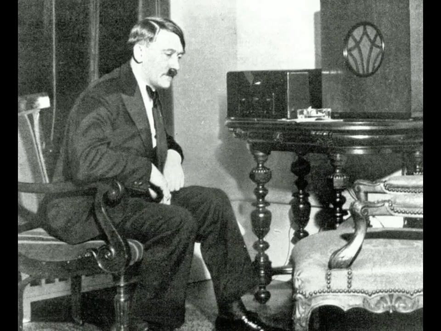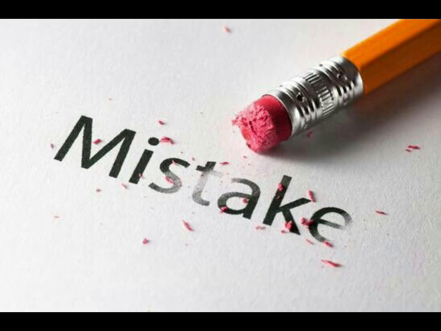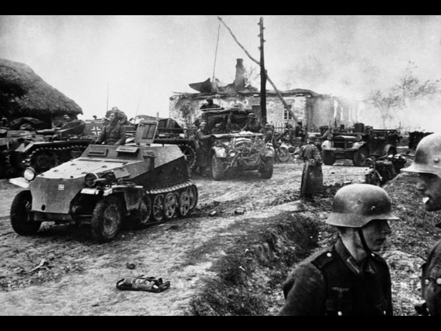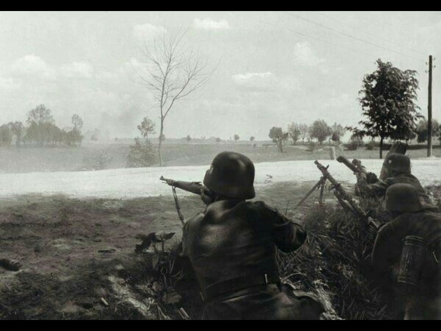Adolf Hitler's defeat in World War II was largely due to a series of major strategic mistakes. Here is a detailed explanation of the most critical ones. 1. Invading the Soviet Union, Operation Barbarossa, 1941. Hitler launched a massive invasion of the USSR on June 22, 1941, breaking the Non-Aggression Pact signed in 1939.